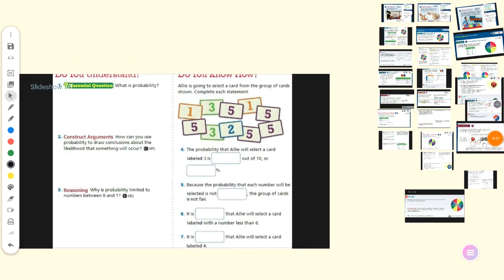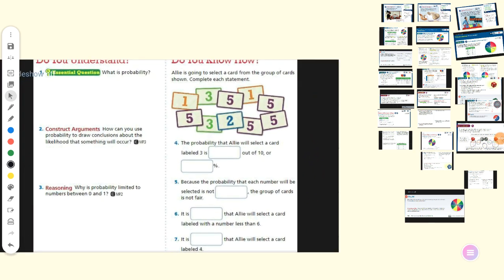Another example. Ali is going to select a card from the group of cards shown. Complete each statement. The probability that Ali will select a card labeled 3. How many times does 3 appear here? 1, 2. Out of what? 1, 2, 3, 4, 5, 6, 7, 8, 9, 10. So it's 2 out of 10.